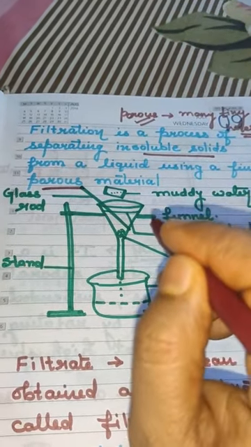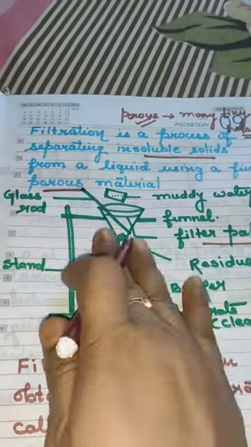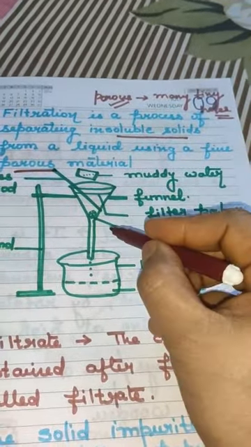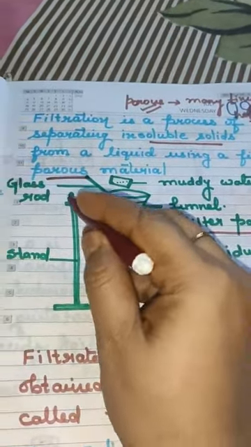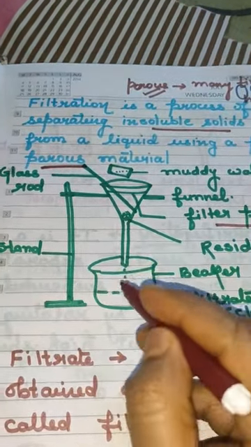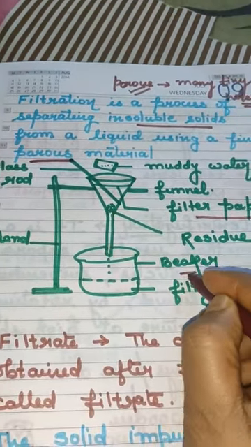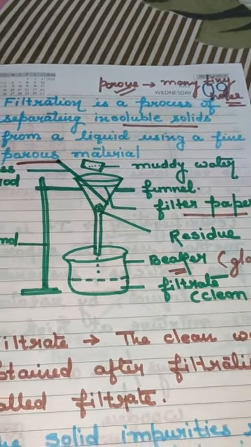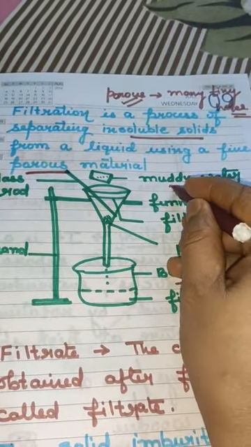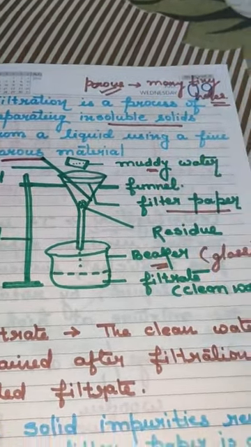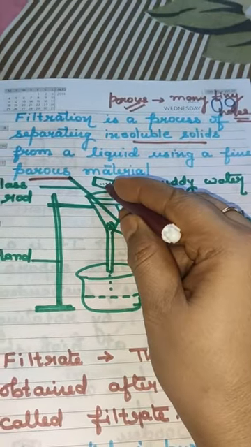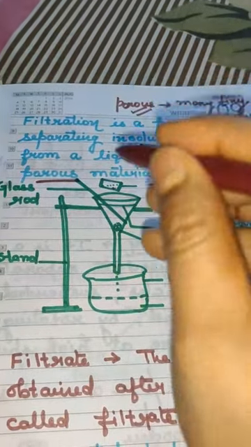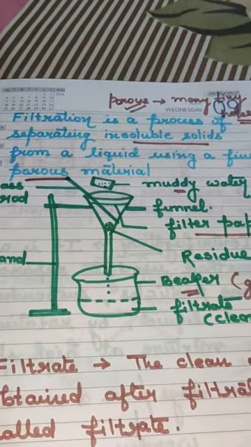First, just give your concentration on this diagram. This is a funnel, and inside the funnel filter paper is placed. This funnel is fitted with a stand. And here one beaker, which you can say is a glass or a bowl, is kept. Now the muddy water, the water which contains mud particles or soil particles, is poured with the help of a glass rod, so that slowly it will enter the funnel.